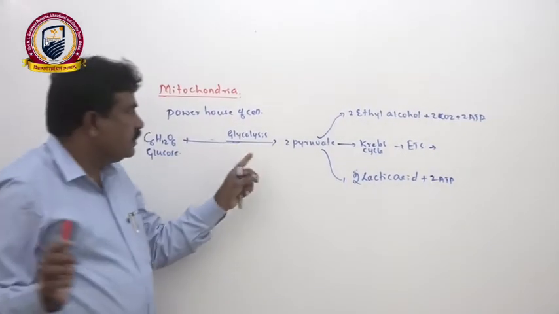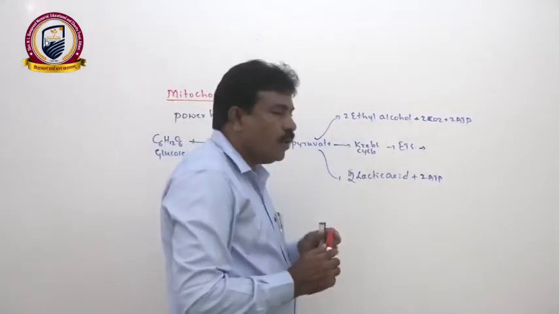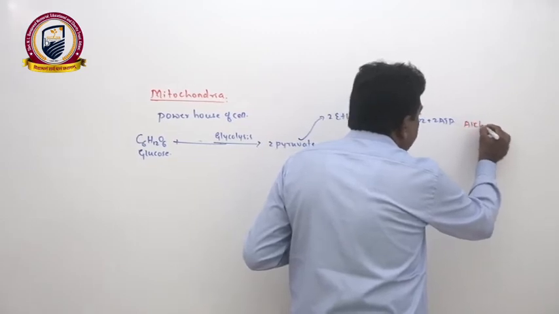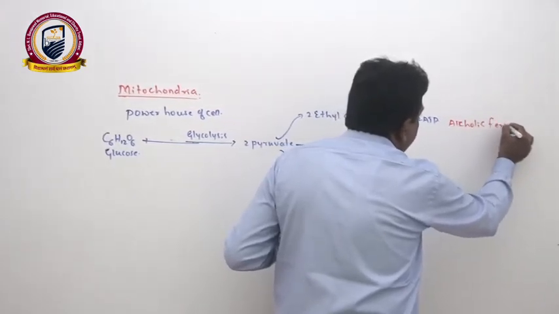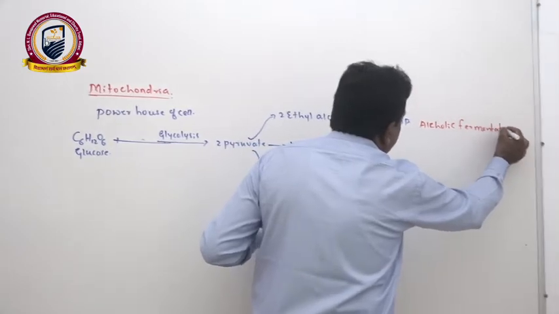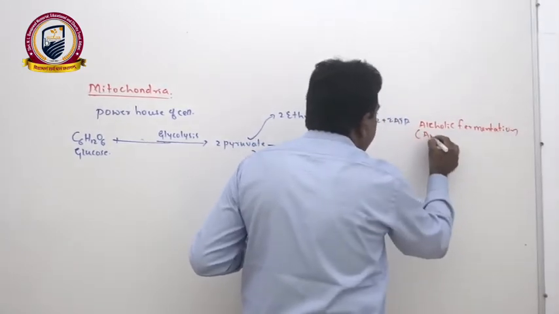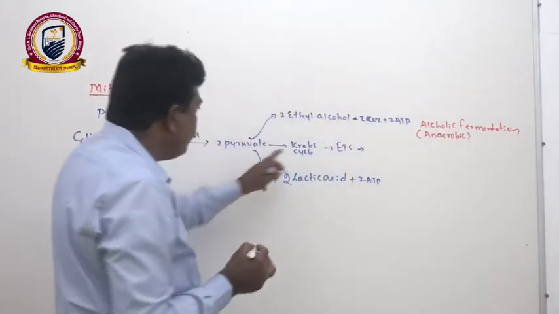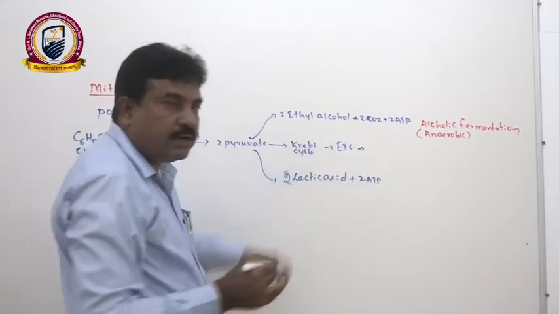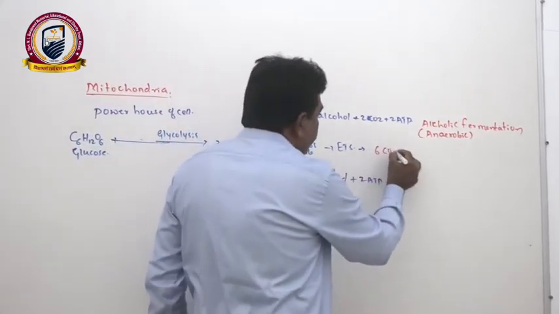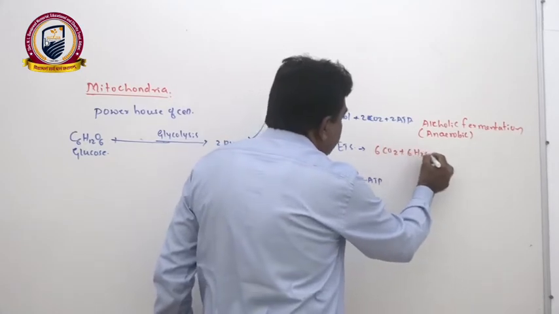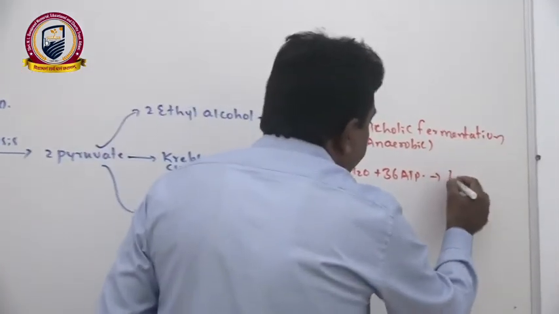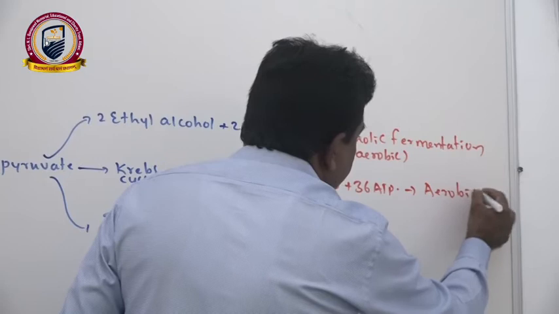First, if glucose is converted into alcohol, that we call alcoholic fermentation. For that process there is no need of oxygen, therefore it is an anaerobic process. Then pyruvate may enter into the Krebs cycle, then the electron transport system. As a result, we get 6 molecules of carbon dioxide, 6 molecules of water, 36 ATP, and it is aerobic respiration, or in other words an aerobic process.